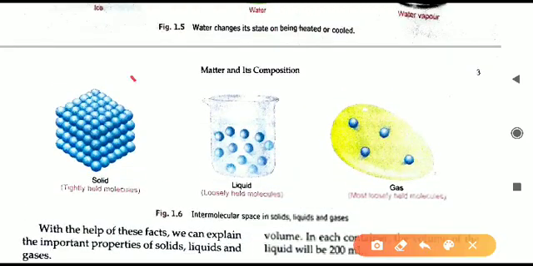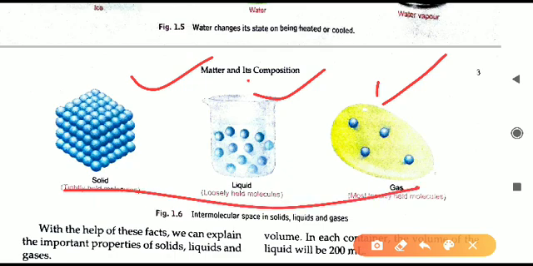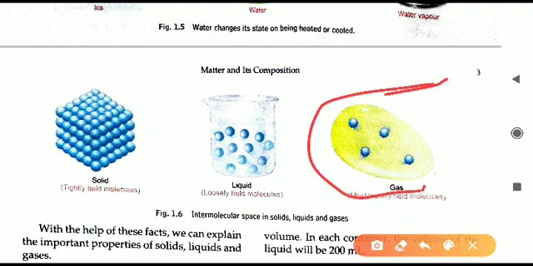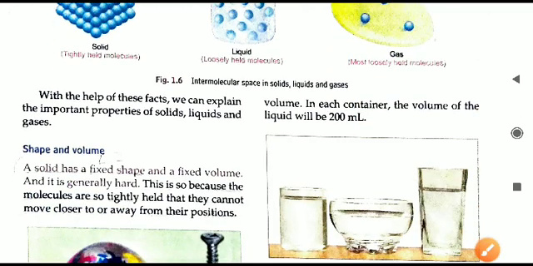Here you can see this diagram arrangement. This diagram is about the states of matter, the arrangement of molecules. So molecules are tightly packed, as you can see in the solid, all the molecules are tightly packed. Second, liquid, a little bit of space is there, and last one, in the case of the gas, all the molecules are free from each other, so maximum space is available there.